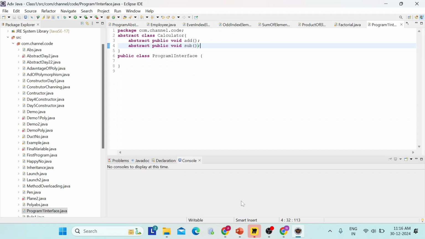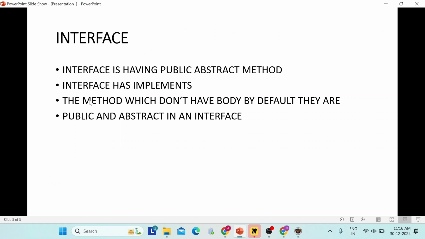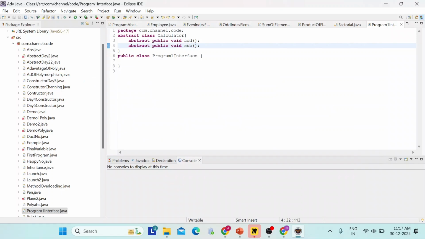Now here what we have learned: the method which doesn't have a body is by default public and abstract in an interface. So if we directly write interface here, we don't need to write those keywords; it will directly take public and abstract.